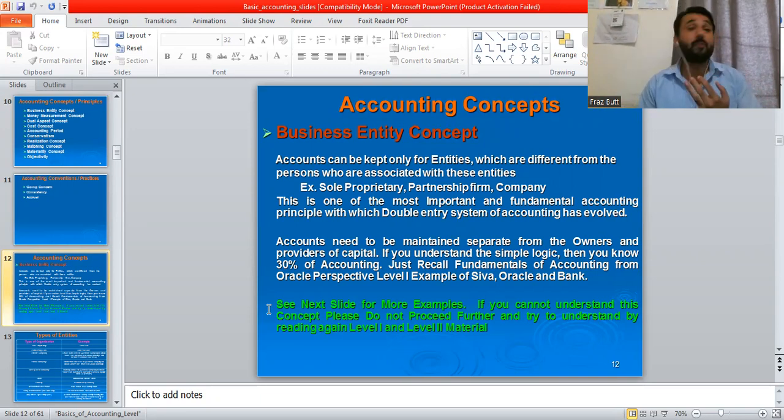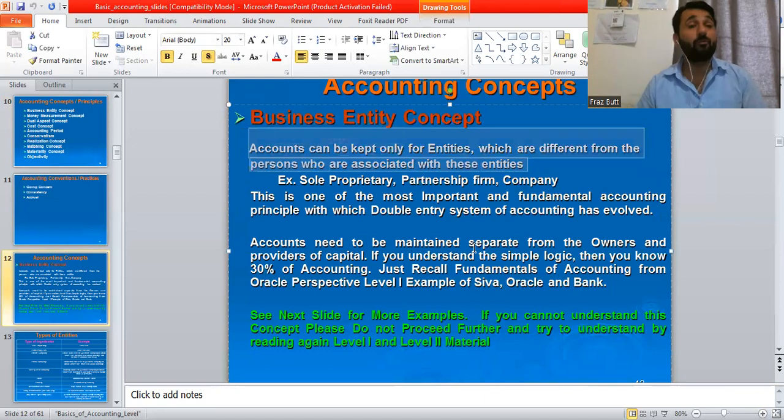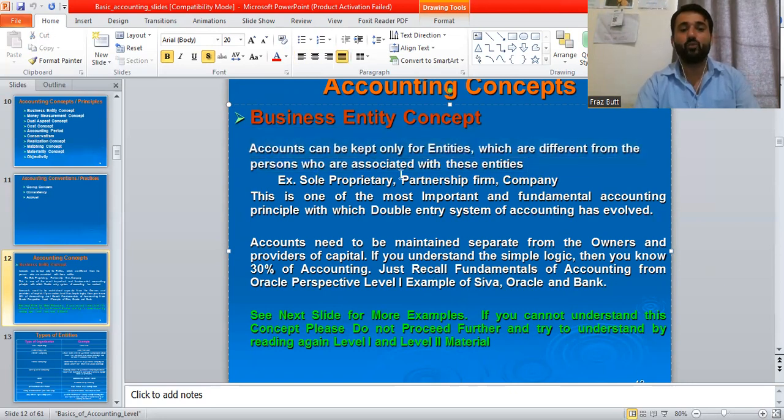Okay, then accounting. First one is business entity. Let me read from the slide so that things can be easier for you. Accounts can be kept only for entities which are different from persons who are associated with these entities. It means accounts will be kept for those items which are different from the owner. For example, my business, the business items are different. I am the owner, I am different. So basically, these two are different persons, different human beings, different entities who are associated with these.